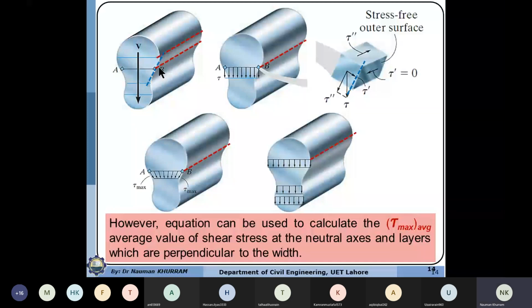Why? The reason is, for example, we are having this type of section. So if I want to determine horizontal shear stresses at this layer, and I consider an element at the boundary, the edges are tangent to this, and this tangent surface will be